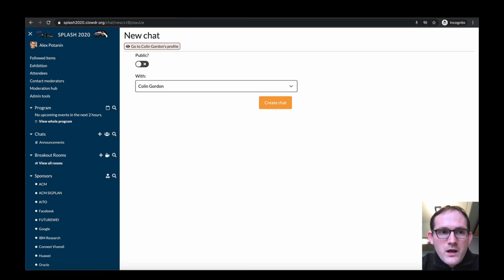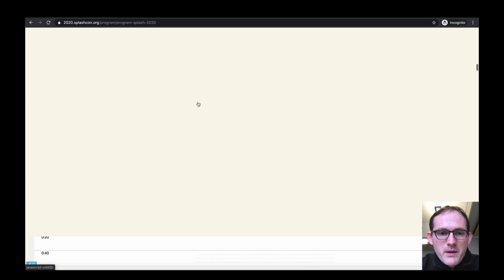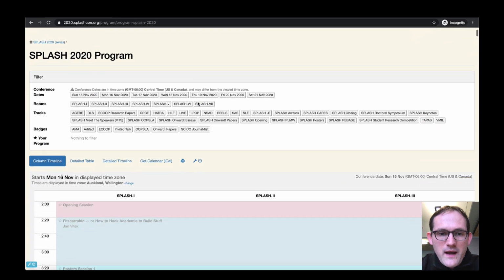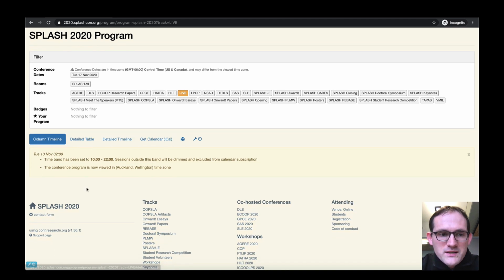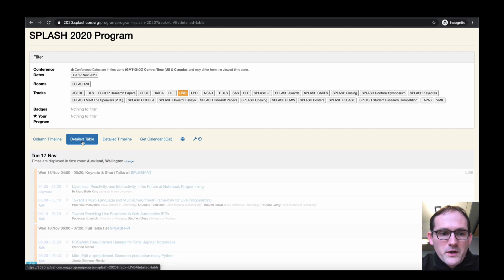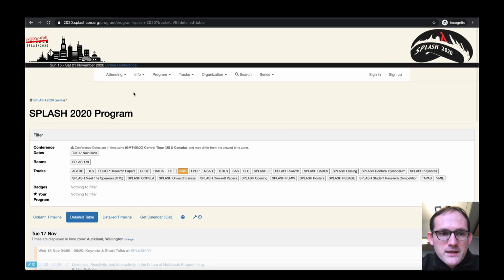Hopefully you will enjoy Splash, and remember one last thing, that we also have our workshops outside of the 3 main streams. You will notice that if you click on something like Live Workshop, they're not going to be displayed in the column timetable, which is concentrating on the main 3 rooms. They will be shown in the detail table. Please come and attend at the time convenient to you.